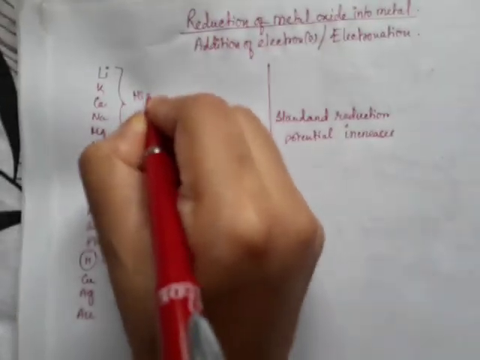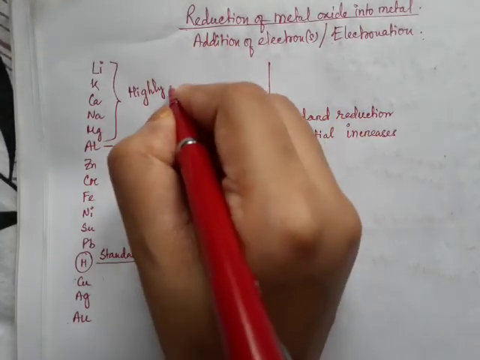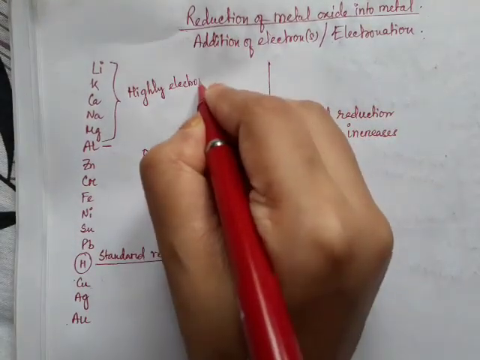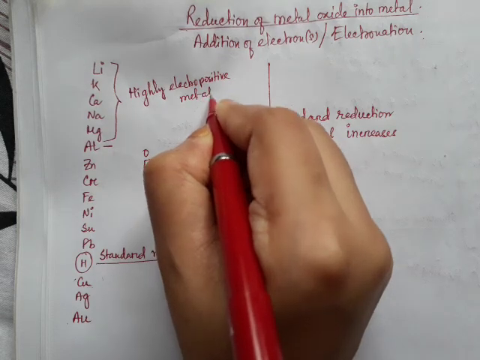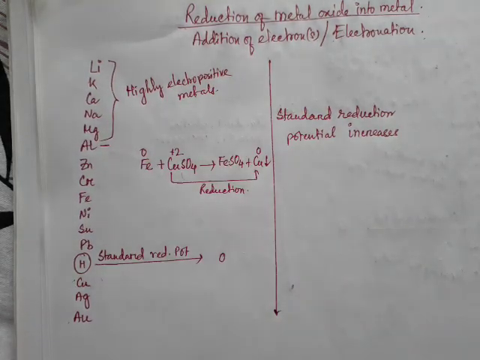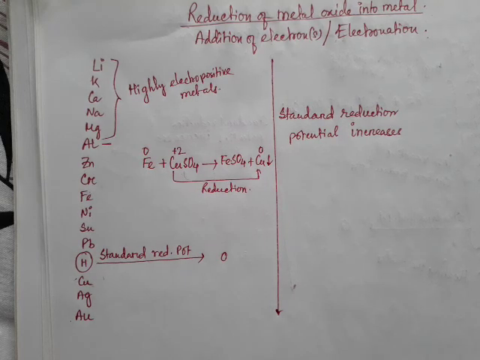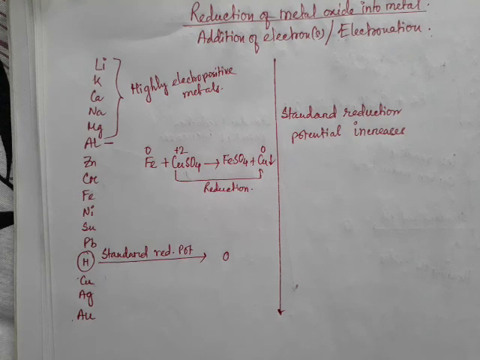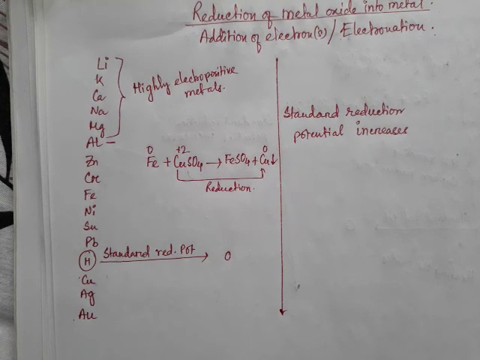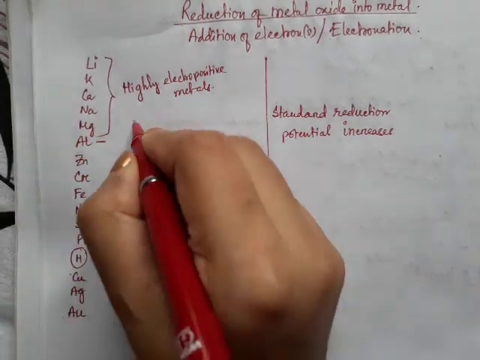Okay, they are highly electropositive metals, and they have a tendency to donate electrons, and they are very reactive. They do not exist in the free state, and as their oxides are very stable, they cannot be extracted by any reducing agents like carbon or carbon monoxide, but they are usually extracted by electrolysis.